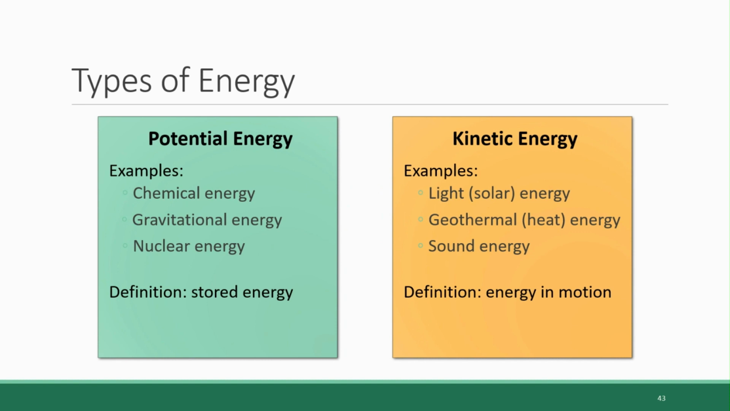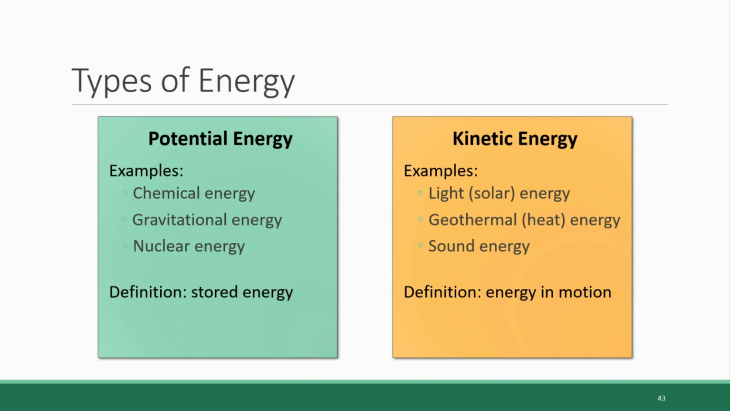Examples of potential energy in nature include chemical energy, gravitational energy, and nuclear energy. All of these represent different ways that energy can be stored. Examples of kinetic energy are solar energy, heat energy, and sound energy. These types of energy are all actively in motion. Light waves travel, sound waves travel, heat radiates. And this active form of energy is what organisms can use to do work, to create substances, to transport substances, to break them down, to reproduce.